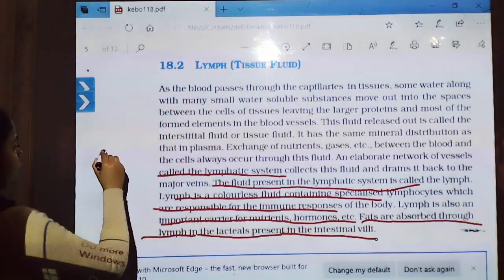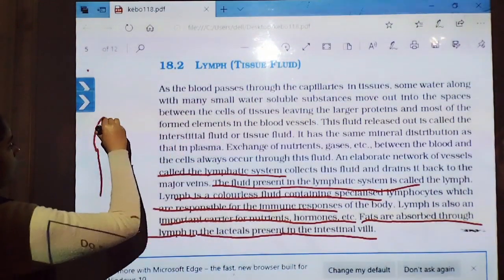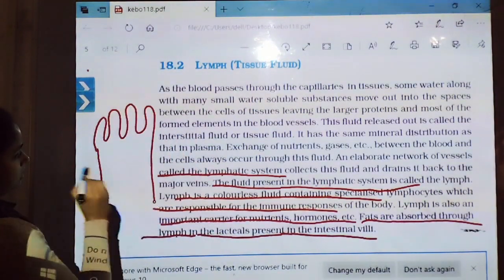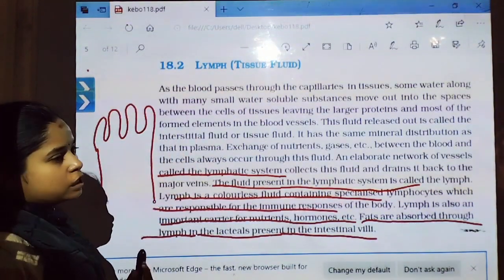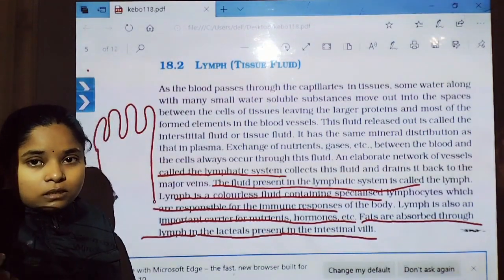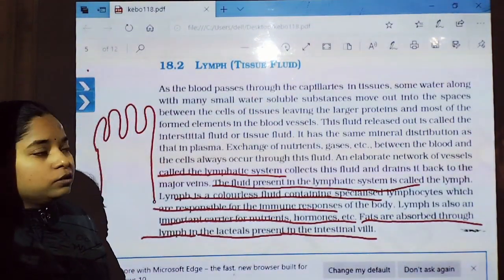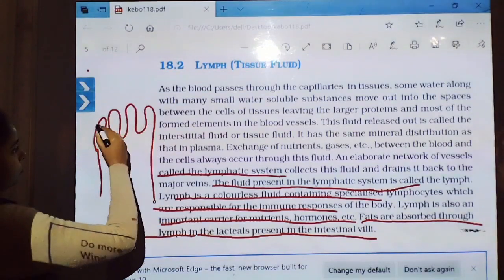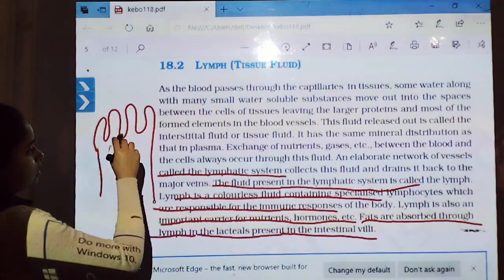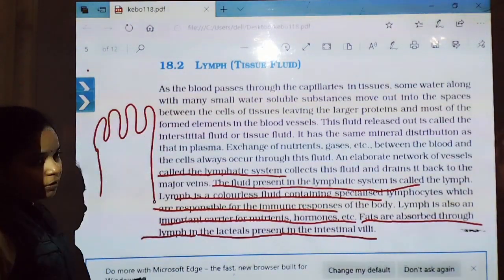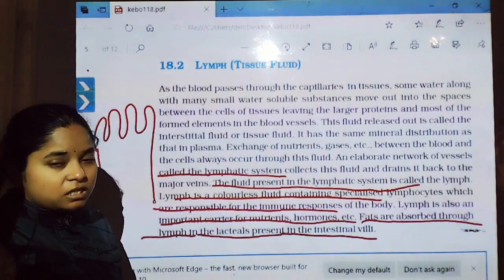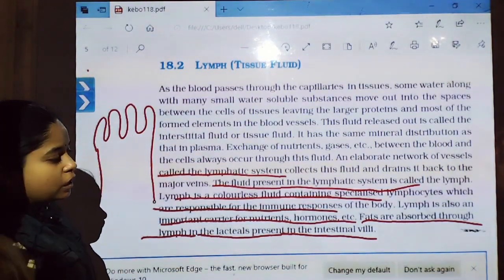As we know, in the intestinal villi, all the nutrients are absorbed directly through the villi. Because of this, the cells of our intestine increase their surface area by the formation of intestinal villi.